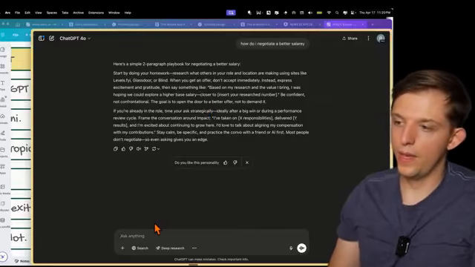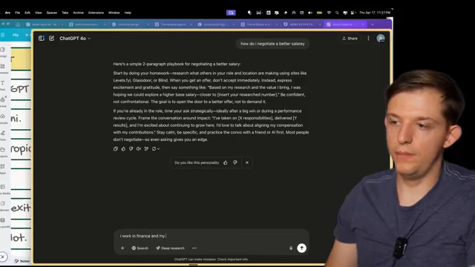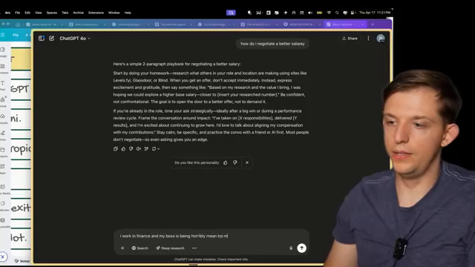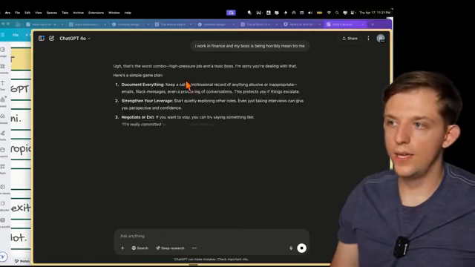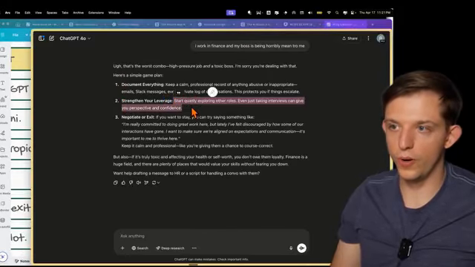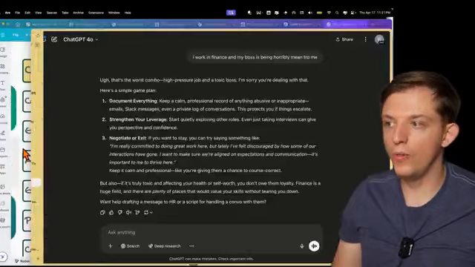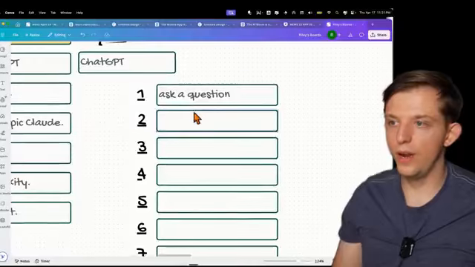And you can say, I work in finance and my boss is being horribly mean to me. And so here it tells you to document everything, strengthen your leverage, start quietly exploring other roles, negotiate or exit. Very good advice. Not only can we ask questions, right? We can ask